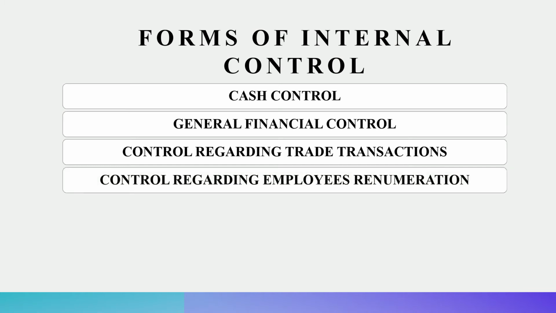Then another form of control is regarding the employees' remuneration. When we talk about an organization, all the employees are working for some remuneration from the company. When it comes to the payment of salaries to the employees or wages to the laborers, even a slight variation or a slight mistake might lead to a lot of losses for the company.